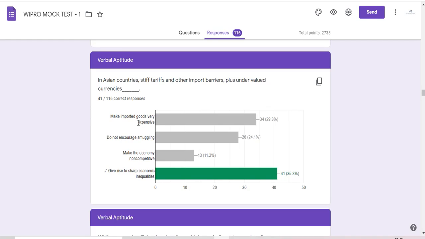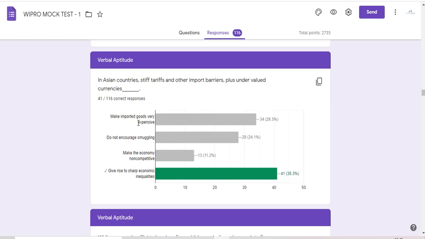So when there are stiff tariffs and other import barriers, how can the goods be very expensive? This is an assumption. Whenever there are stiff tariffs and other import barriers, it is not directly proportional to making imported goods very expensive. It is only saying that it is very difficult for you to export.